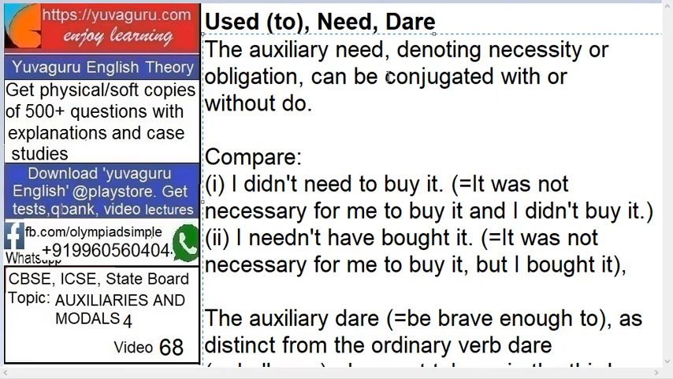So understand "do". See this. Didn't means what? It is a past form of do. That's why when it's used over here, it's used in negatives: I didn't buy it. And here it's affirmatives, means positives: I bought it.